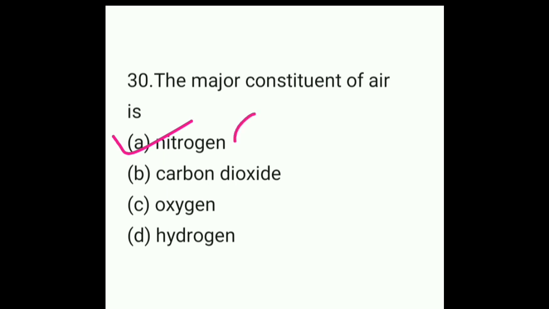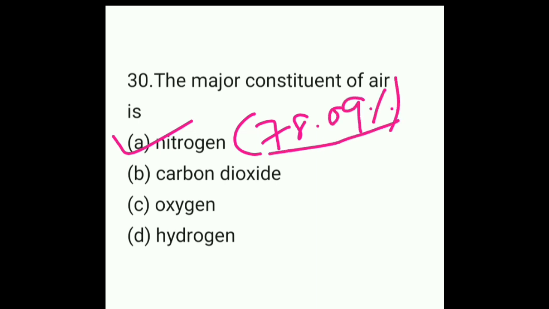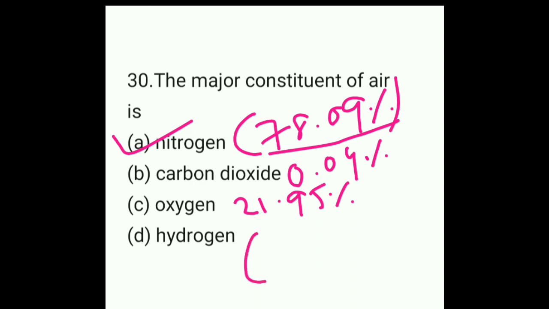In air, near about 78.09% is nitrogen. If we talk about carbon dioxide, this is 0.04%. If we talk about oxygen, this is 21.95%. If you talk about hydrogen, this is near about 0.93, I think.